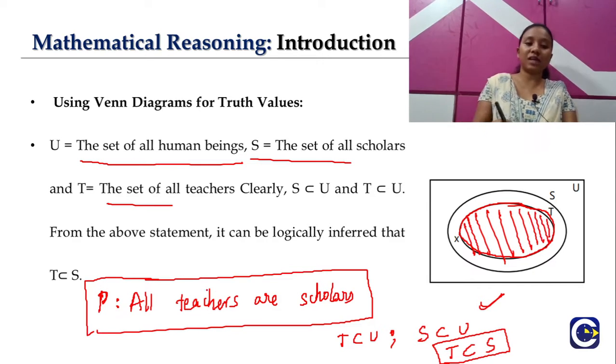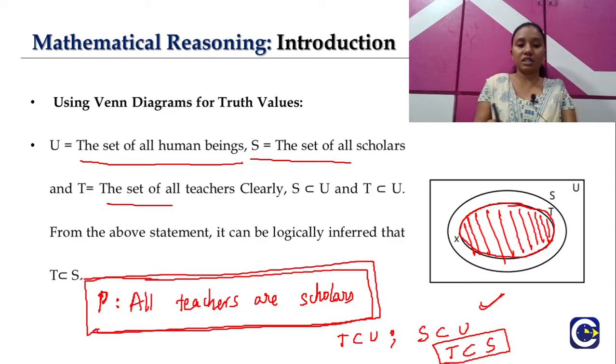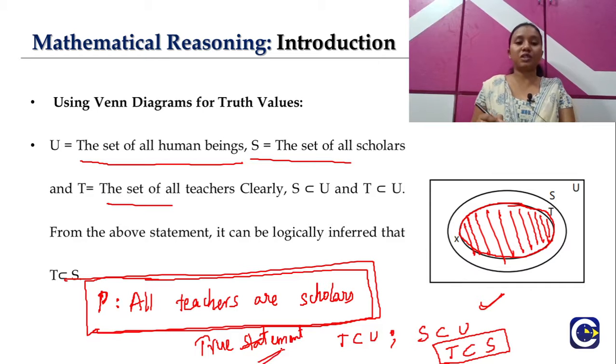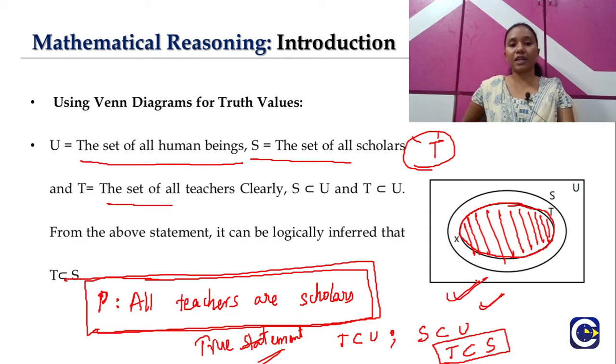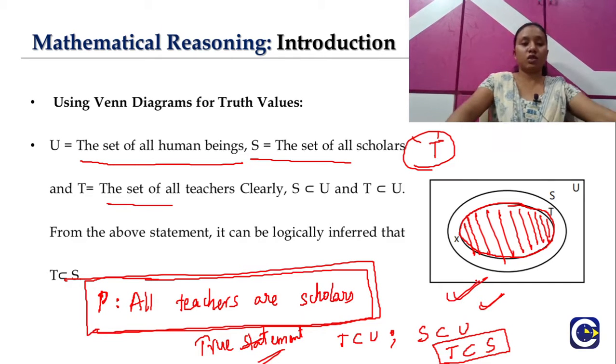So my given statement P, all teachers are scholars, is a true statement, which means the truth value of this given statement is capital T. So that's how, using the Venn diagrams also, we can find the truth value of the statement. Right, so let's move ahead.